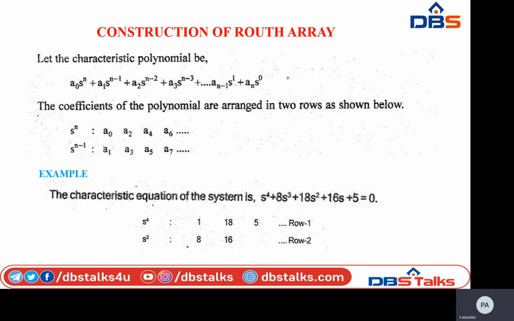Again, the odd power in the characteristic equation is s, that is s^1, and its coefficient is 16. So write down 16 in the second row. Up to now we have seen how to formulate the first rows of the Routh array.